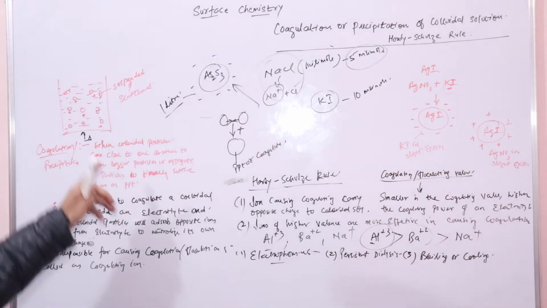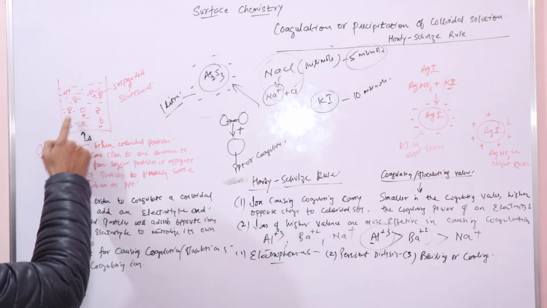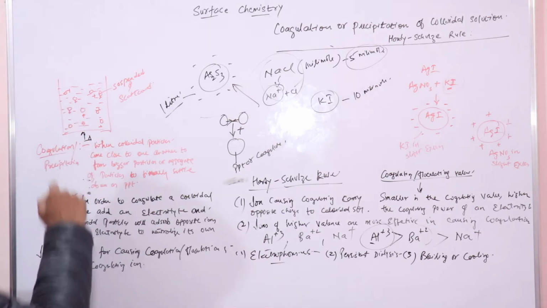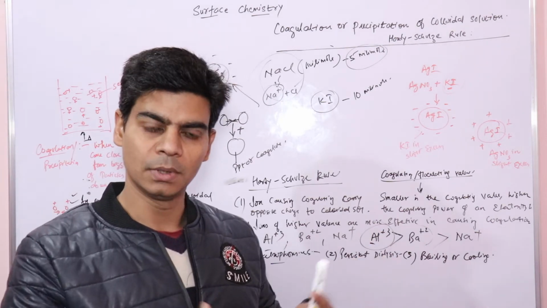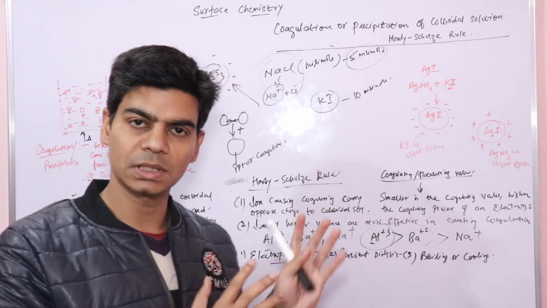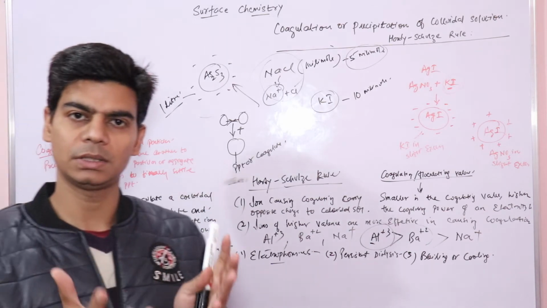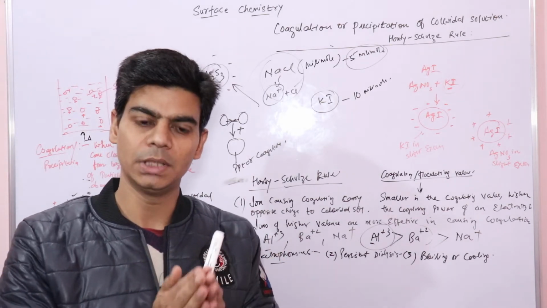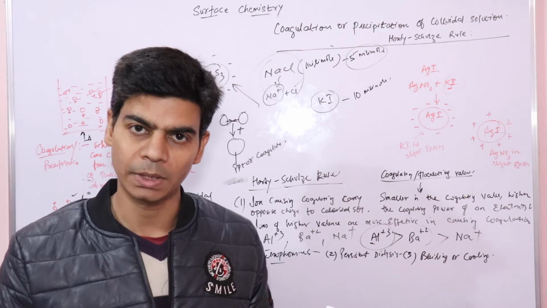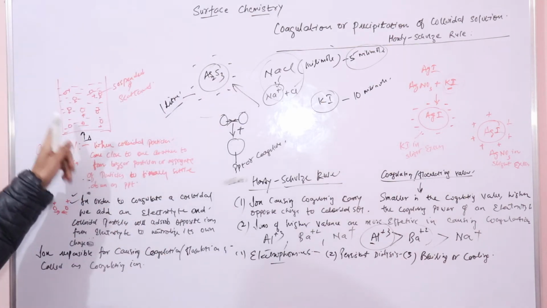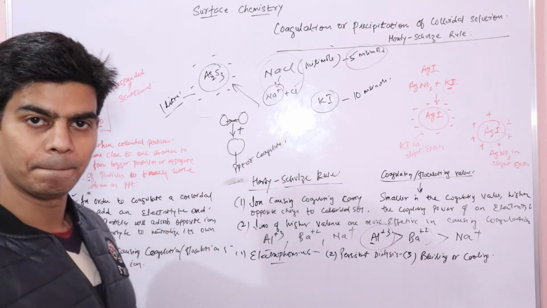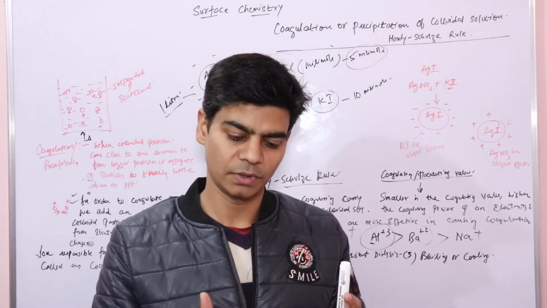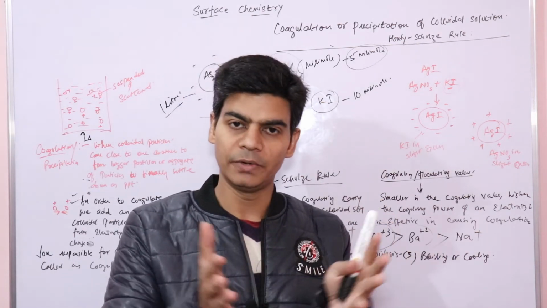So when these colloidal particles start moving at a high speed, when they try to approach one another, right? We discussed before that when two colloidal particles try to approach one another, they will experience a repulsive force. Now since they are moving at a high speed, they will overcome the force of repulsion and hit one another vigorously.